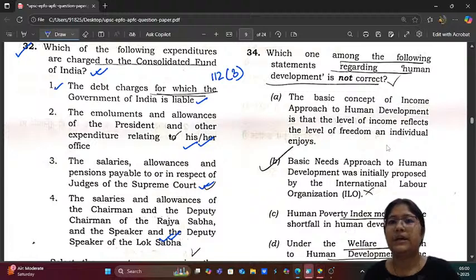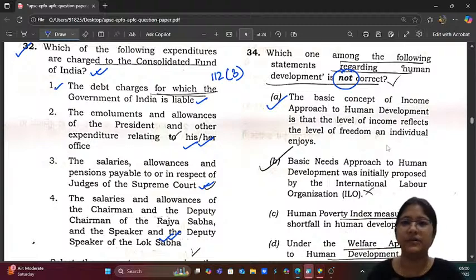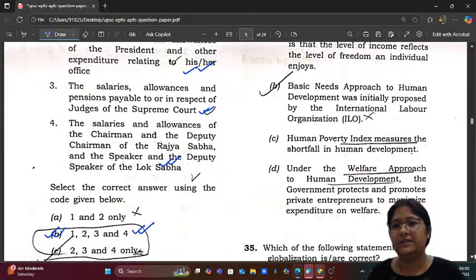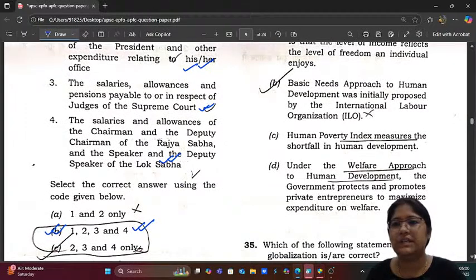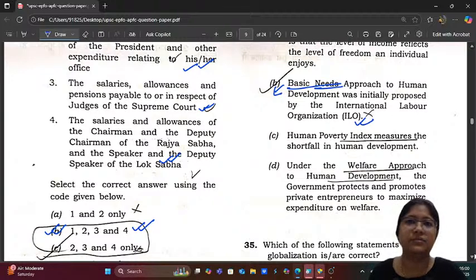Which of the following statements regarding human development is not correct, they are asking. So is it not correct? It is generally accepted as correct. Again, debatable. Okay. Basic needs approach to human development was initially proposed by the International Labour Organization. Yes, basic needs approach is like, what are the basic needs? Like roti, kapda, makan, we say, no? So those are the basic needs of human being. Clean drinking water, basic needs of human being. So this approach to human development was initially proposed by the International Labour Organization.